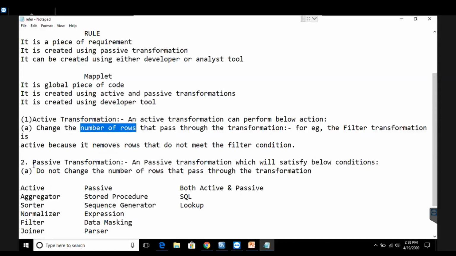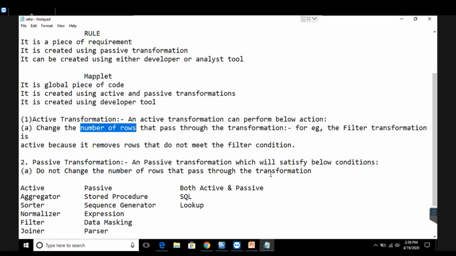The next is the passive transformation. A passive transformation will always satisfy the condition that it will not change the number of rows that pass through the transformation. The number of rows in the input file will go to the target directory, either directly or after performing an ETL on those rows. There will be no increase and no decrease in the number of rows when we transfer them from the source file to the target file. The number of rows remains static.